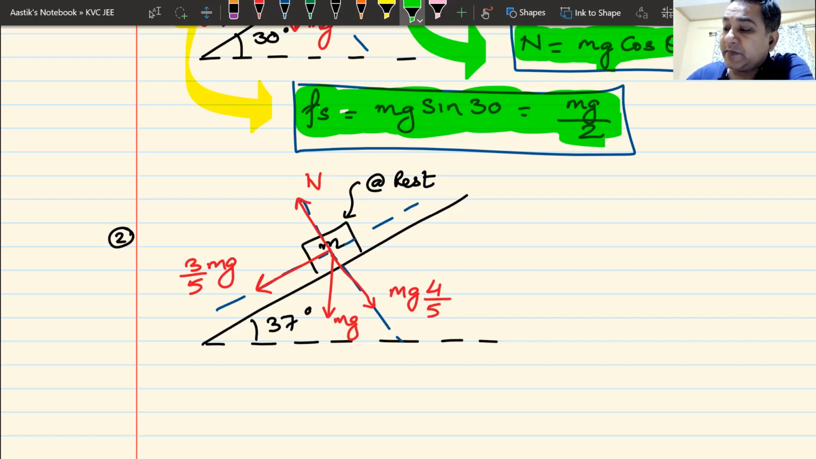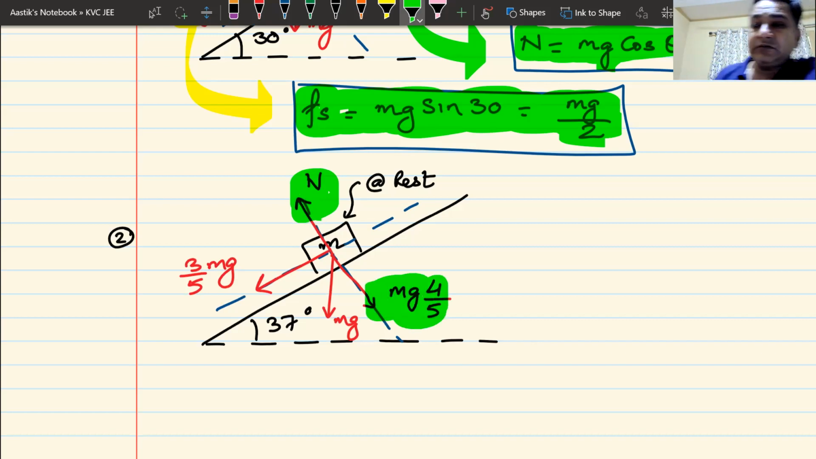It does not move in the perpendicular direction. We all know this, so I can get the value of normal reaction. I will not write it again. Normal reaction, the green one, is 4 by 5 mg. Now again, this body has a tendency to move downwards. Impending motion is downwards.